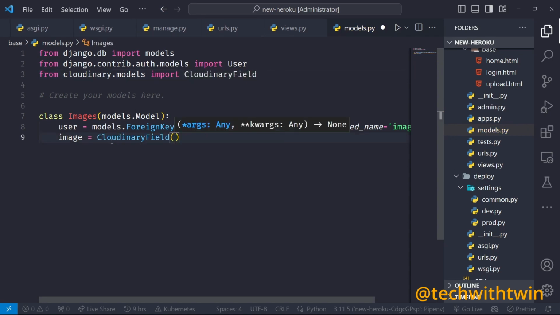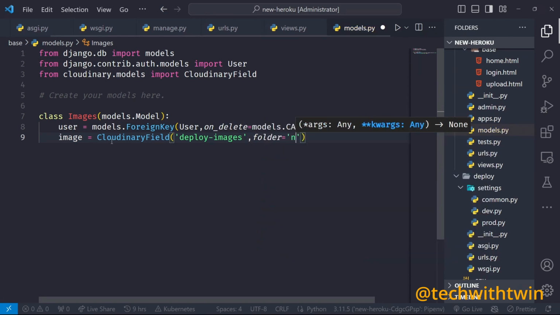So I want to call it, you can call it any name. So I want to say new-heroku. Just call it simple names. So this is how it will show up in the Django admin, but not necessarily, but you can still add it. So then we can specify a folder, new-heroku. You can just use that one. Then